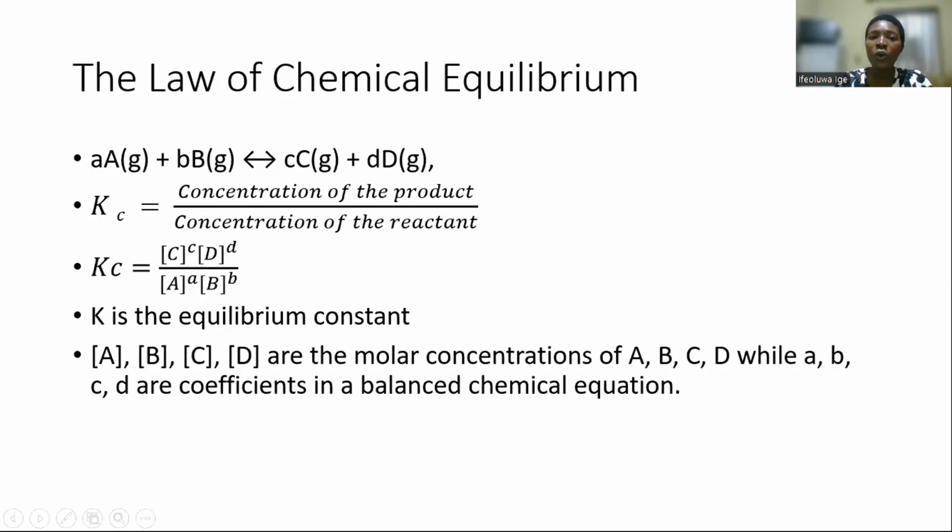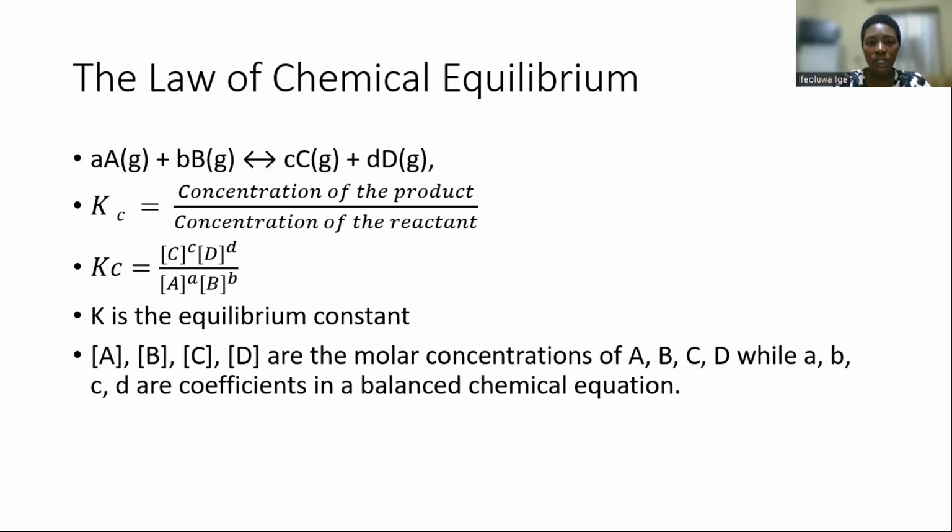Now, under chemical equilibrium, we have what is called the law of chemical equilibrium. If we have a reaction where A is reacting with B, from the equation that you can see on this slide, to give us C and D, A and B are the reactants, and C and D are the products.